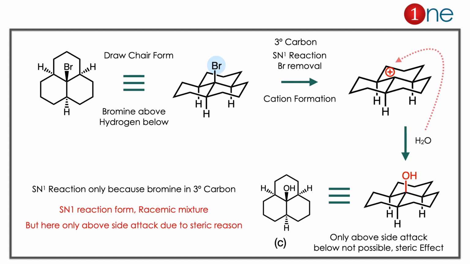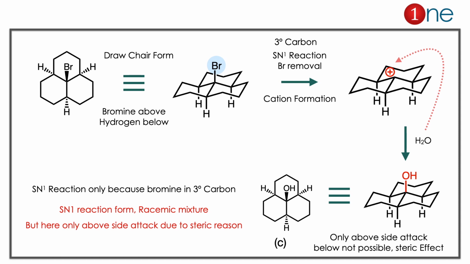Here the starting material is a tricyclic system. It's hard to imagine its form. So we redraw it in the chair form. We redraw it. Hydrogen below the plane, bromine above the plane. Here what reaction is possible? Bromine is attached to a tertiary carbon, so definitely SN1 here. So the cation is formed. Even the cation is strained because of its structure.